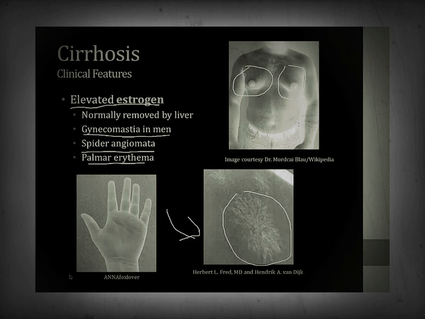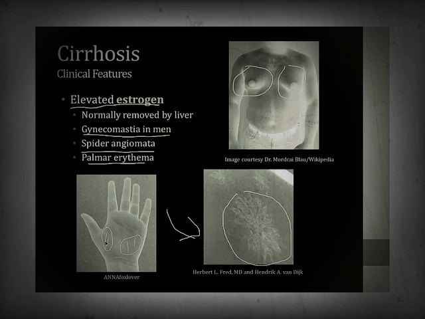And on the bottom right side of the screen is a normal palm. If this patient had palmar erythema, you would see redness in the hypothenar and thenar eminences of the palm. That's a characteristic feature of cirrhosis of the liver. And I've always remembered both spider angiomata and palmar erythema from thinking that estrogen can make your skin red.